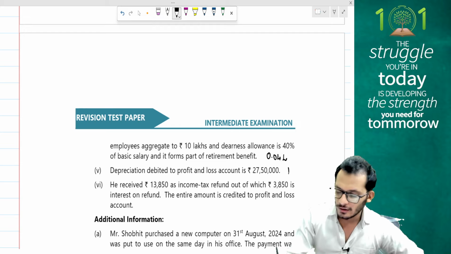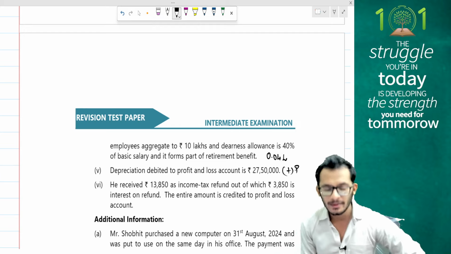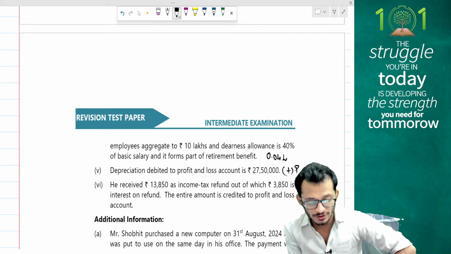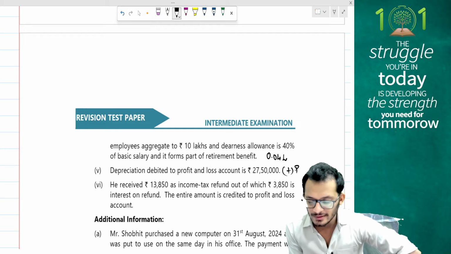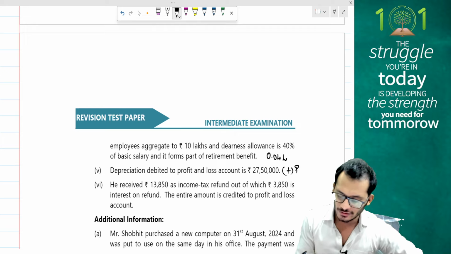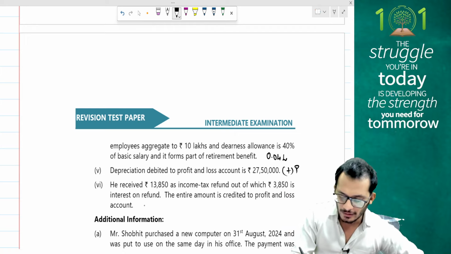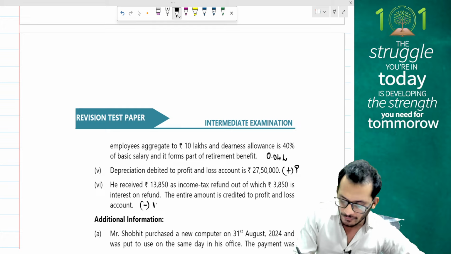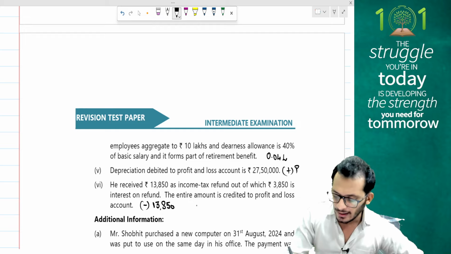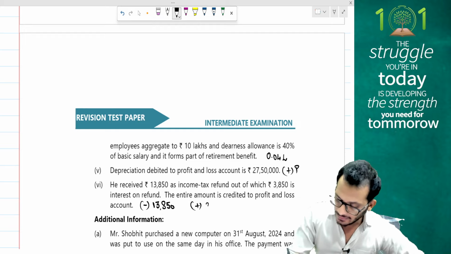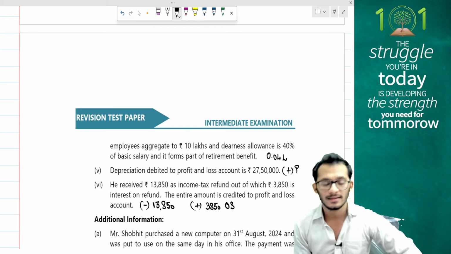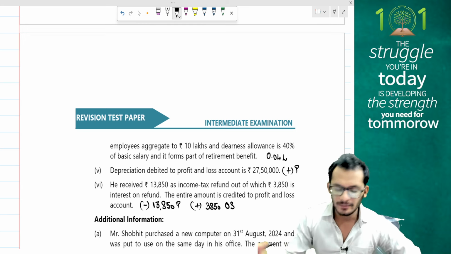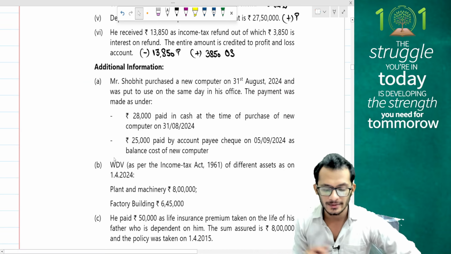Depreciation debited to P&L account is directly disallowed because it will be computed separately as per section 32. He has received 13,850 as income tax refund. Out of this, 3,850 is interest on refund. The entire amount is credited to P&L account. Because the entire amount is there, people, I'm first going to remove the entire amount from my P&L. Separately, I'm going to tax the rupees 3,850, which is my interest on income tax refund, under the head IFOS. Yes, so remove 13,850 from PGBP and add the 3,850 under your IFOS head.